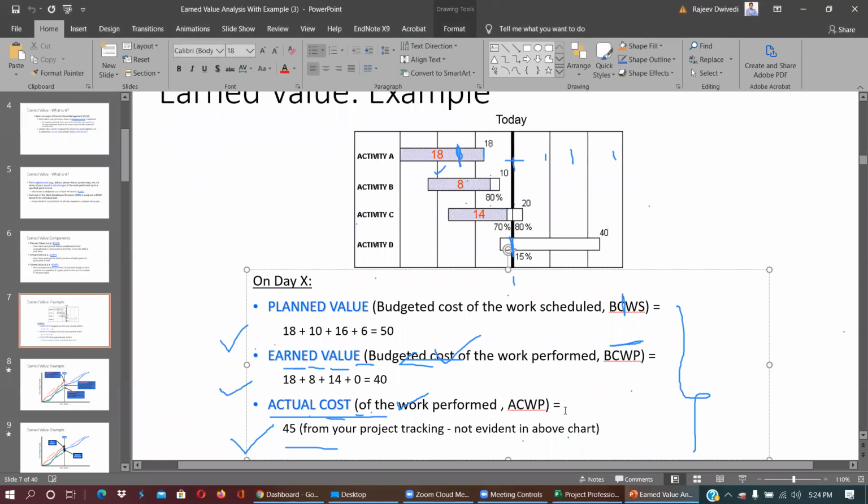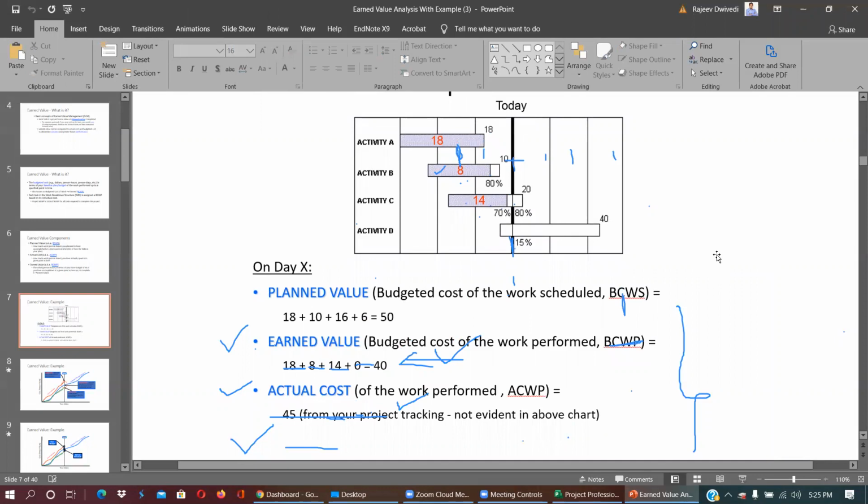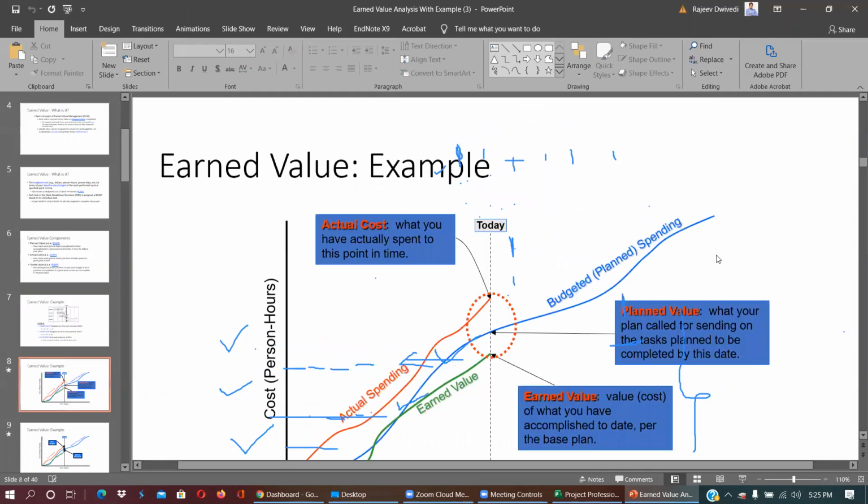So basically that is actual cost of work performed. Here it is saying 45 from the project tracking. So basically from project tracking, they have paid 45. So once you got to know about this, actually 50 should be done, 40 is performed, and actually from your pocket 45 is paid. If you understand these three things, you are able to understand this earned value analysis.